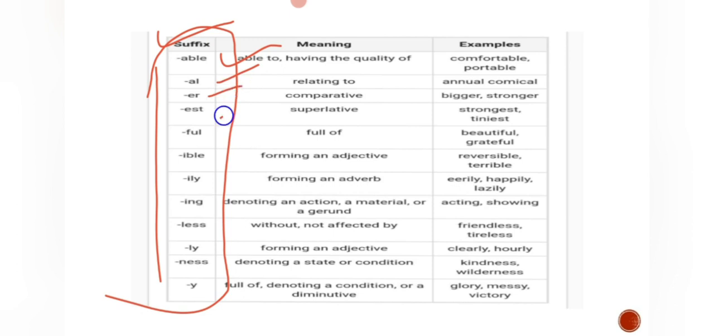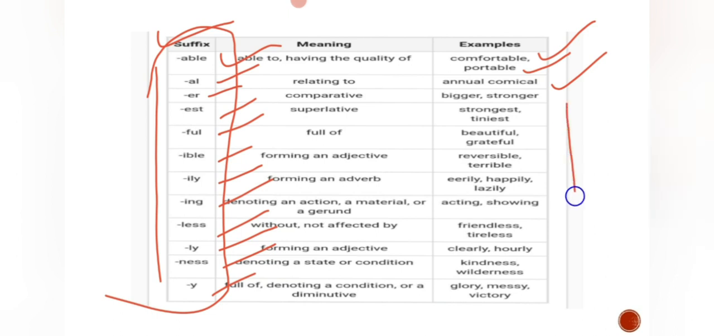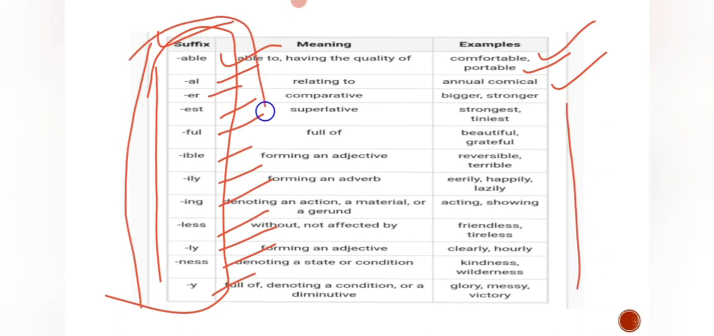Just remember ER, EST, FUL, IBLE, ILY, ING, LESS, LY, NESS, Y. So what are these? Suffixes. You have to add them after the root word or the main word. See, these are the examples. Comfortable, portable, annual, and stronger, strongest, beautiful, grateful, then terrible, earlier, happily, then acting, friendless, clearly, kindness, glory, victory. So what are these? At the end of the root word, if you add these things, those are called what? Suffixes.